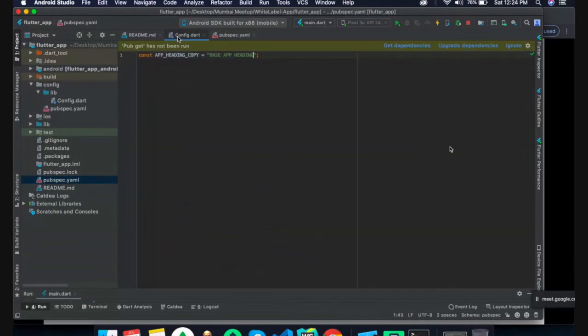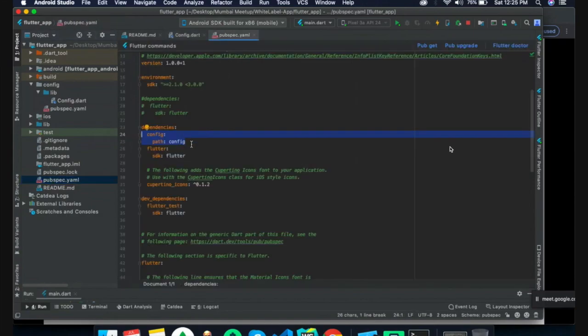We can add any specific modification or any key for configuration, like key style or theme, dark theme, black theme, white theme, or anything. We define all the configuration here. Now we set up the configure path in YAML, and after setting up the configuration file, we get the pub get update and run the application.